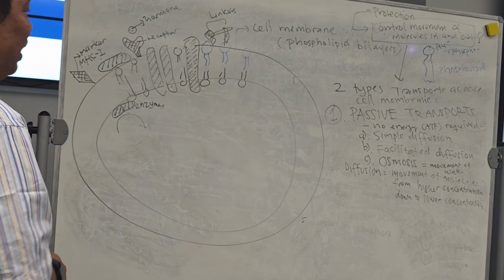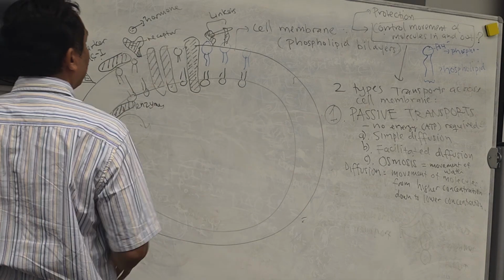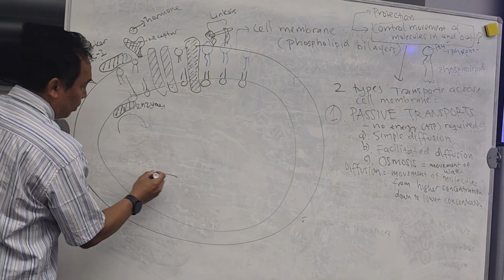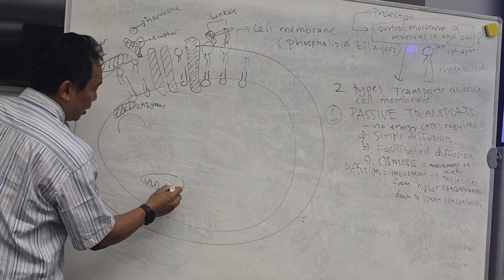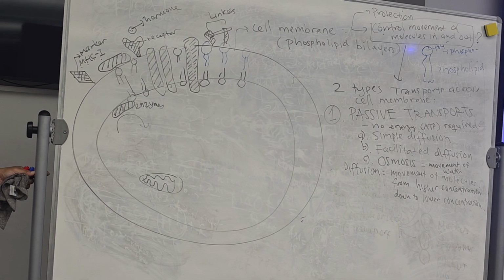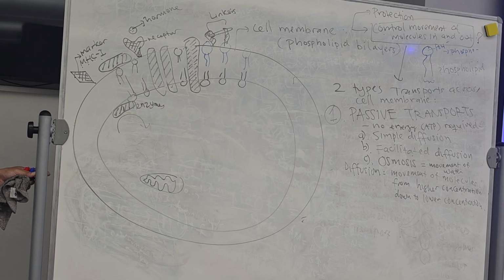Now, we're going to put an example first over here for the passive transport. Remember, in here we have mitochondria. What is the function of mitochondria? Making the ATP, energy, right? That's the power plant of the cell. Now, how to make ATP?